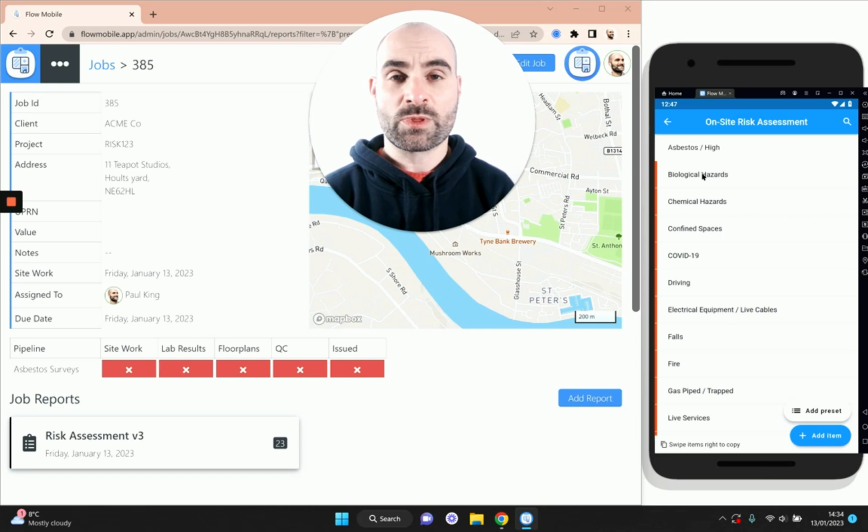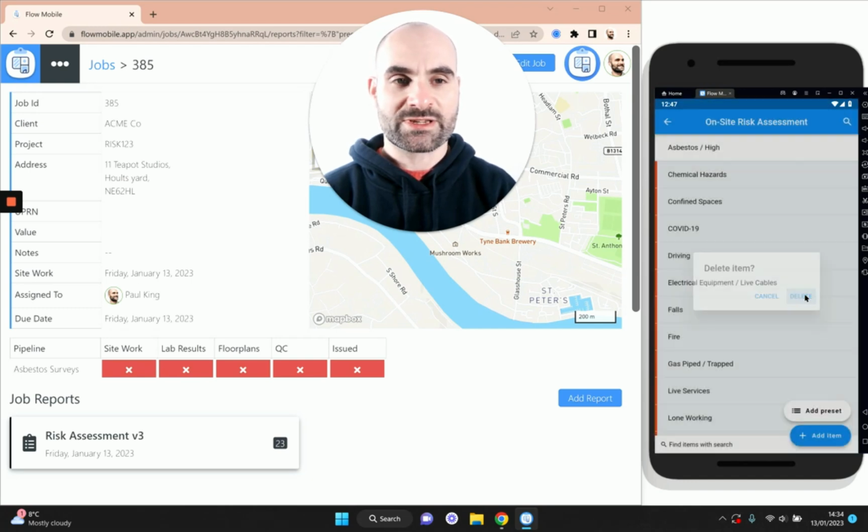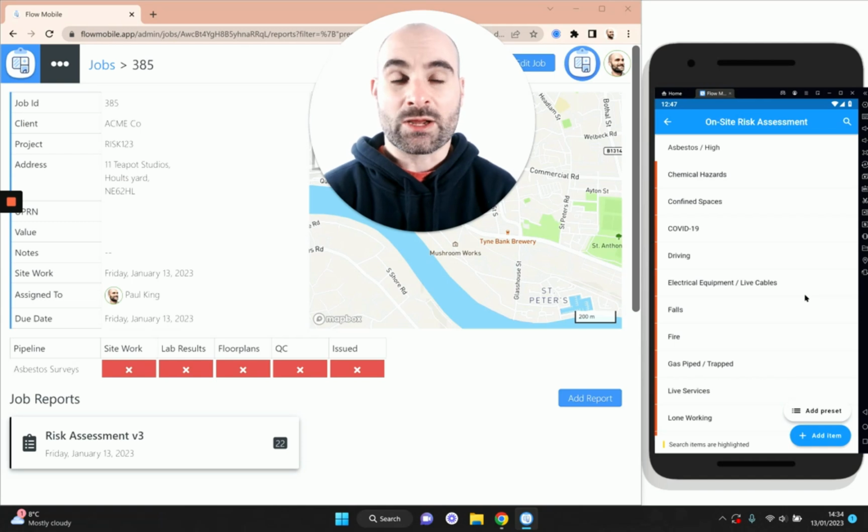So let's assume that biological hazards just aren't relevant to this particular job we're doing. Maybe it's out of the scope, or it's just not something we need to consider. I can swipe to the right here just to delete this risk item, and that will stop it from appearing on the report at all. So the report's not going to look incomplete. It's going to look like everything's been considered and looked at. So we would just continue to work through the list in that way.